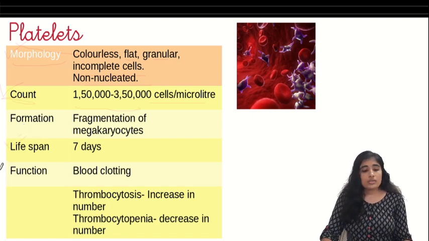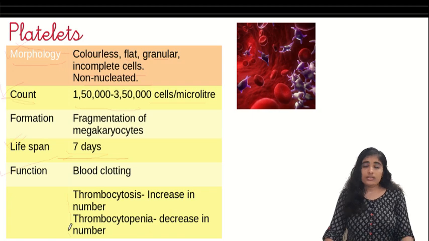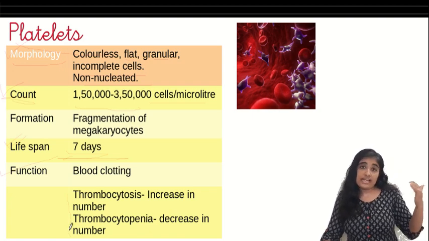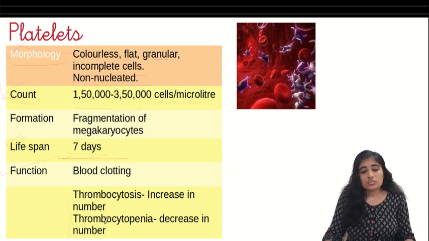Now again, what we talked about the function, how long do they live? They live for 7 days. Okay, another thing, we talked about dengue, right? So what happens in dengue? The platelet count goes down. What is this condition called? This is called thrombocytopenia.